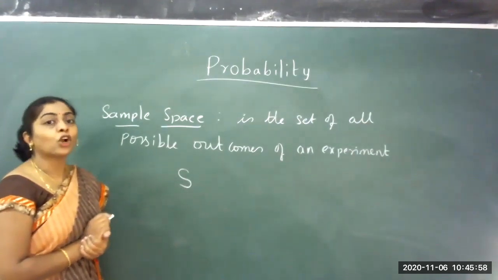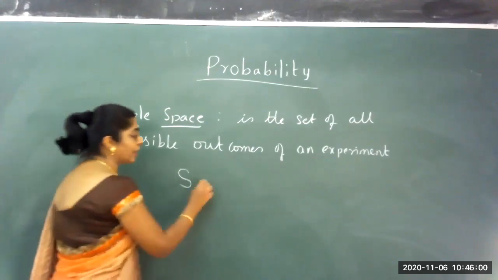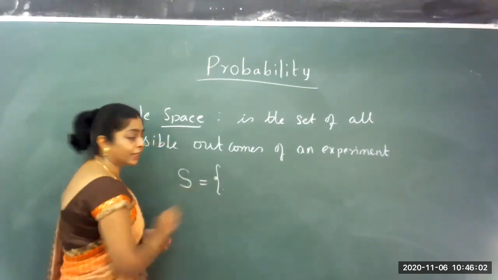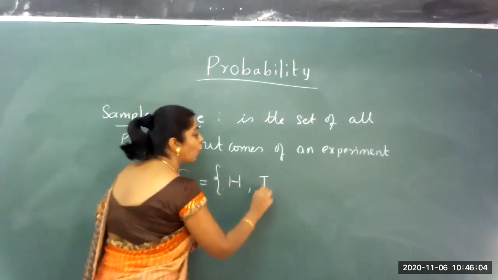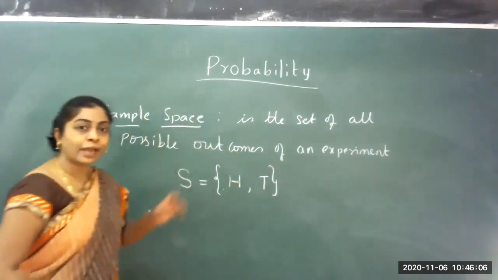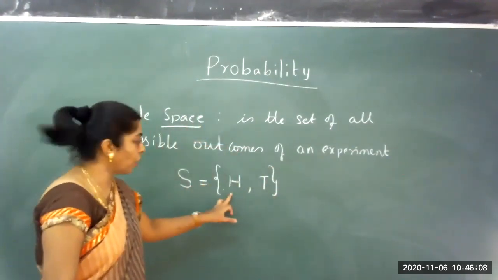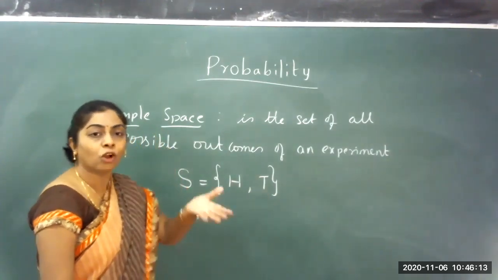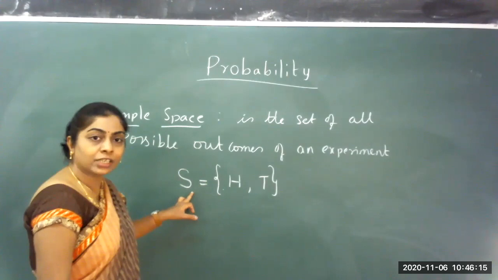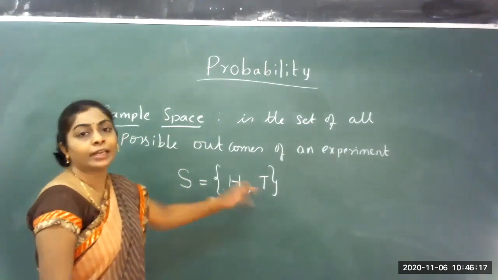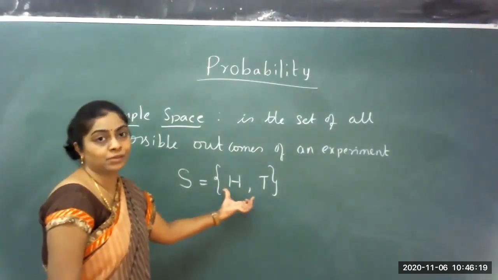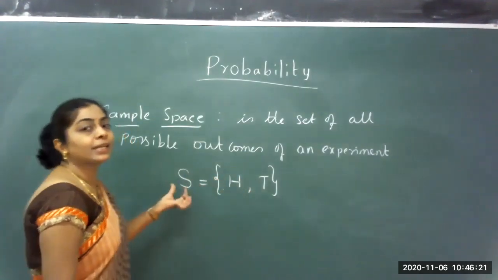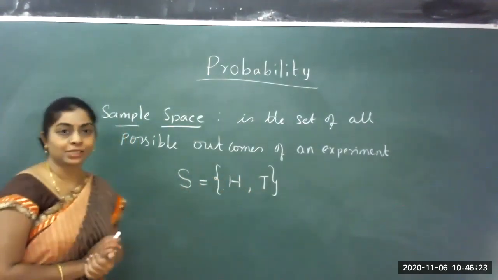Now if I take a coin is tossed, then the possibilities I can get back are head or tail. The sample space includes 2 outcomes, one is head and the other is tail. Whenever one coin is tossed, I get back the chances as head or tail. These are the 2 possible outcomes. That complete set is denoted as sample space.